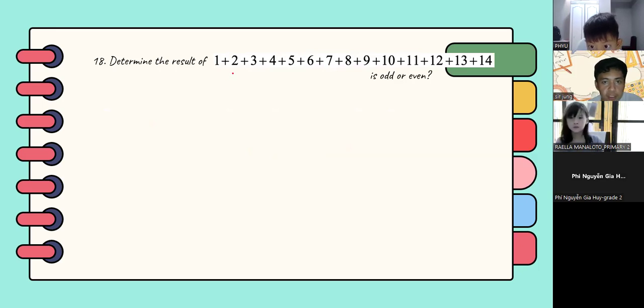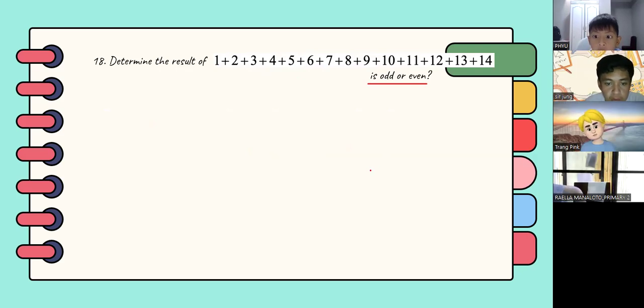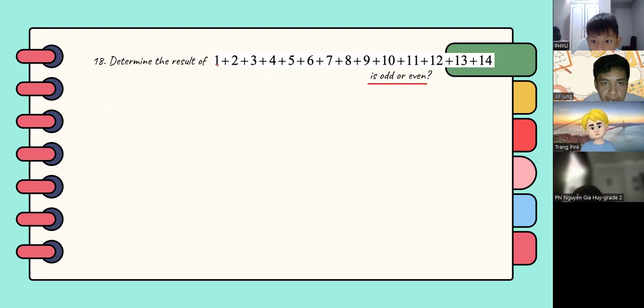Determine the result of 1 plus 2 plus 3 plus 4 plus 5 plus 6 plus 7 plus 8 plus 9 plus 10 plus 11 plus 12 plus 13 plus 14 is odd or even. So how do you solve for this one? To easily solve for this one, you just need to count how many odd numbers there are. So how many odd numbers are there?